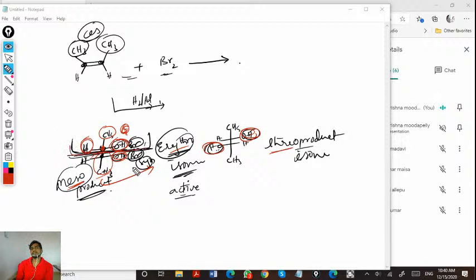This one, meso is erythro. If it is having a plane of symmetry, it is meso. If not, you can directly call it an erythro isomer. So if it is bromine, let's say, this will be simpler. If it is hydrogen that is attaching, these two groups are already on the same side, so the hydrogen will attach from the same side.